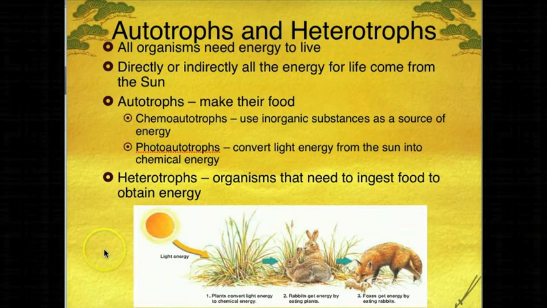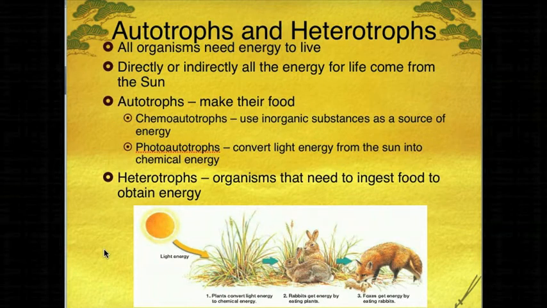All right, so when we start talking about biological systems and energy, we need to review two different ways that organisms can get energy. Organisms could be autotrophs, which means they make their own food, or heterotrophs, in which they have to ingest food in order to obtain energy.